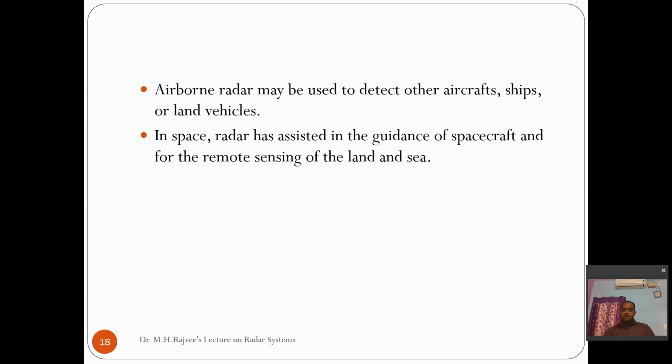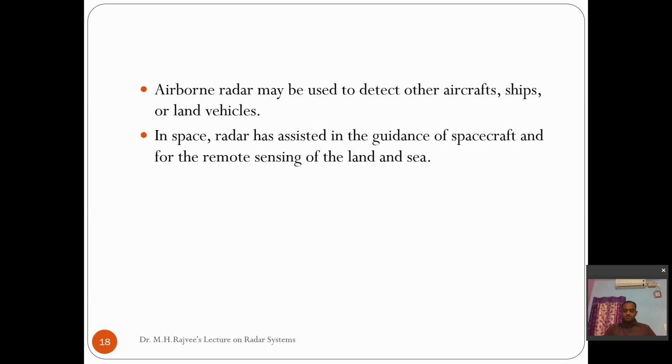Coming to the airborne radar, for example, if an aircraft carries a radar, this radar can be called an airborne radar. Similar to the ship, it can also detect other aircraft, ships, land vehicles, all these things.